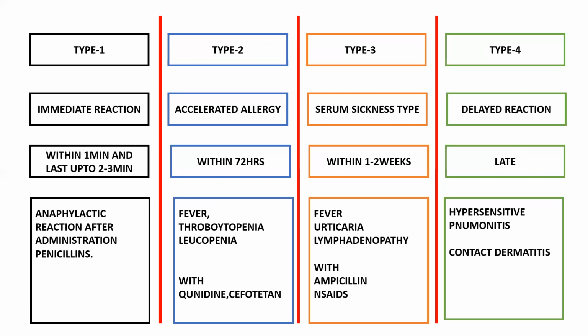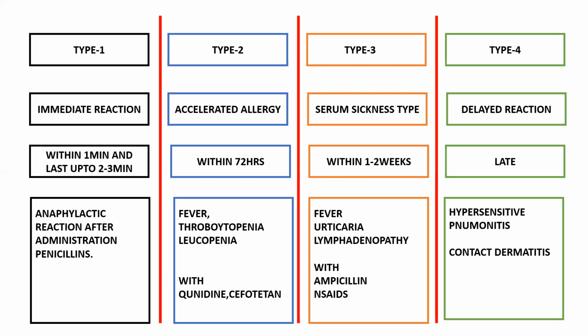Type 1 hypersensitivity reaction: anaphylactic reaction after administration of penicillins. This one you should know, because a few people are not compatible with penicillins. That is the reason why we do a test dose before giving penicillins. We give the test dose in hospital. If he is compatible, we will give the penicillins. If he is not compatible, we should not give penicillins, and we will go to some other drugs which are alternatives to penicillins.